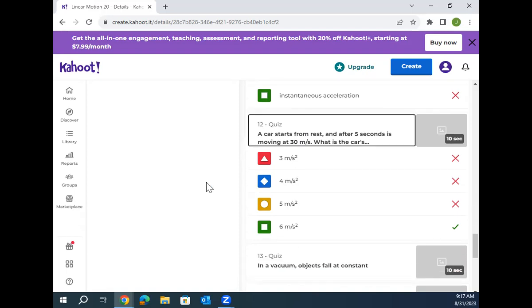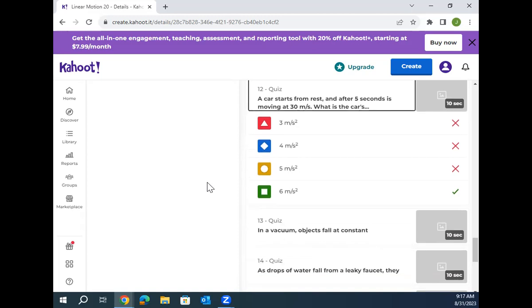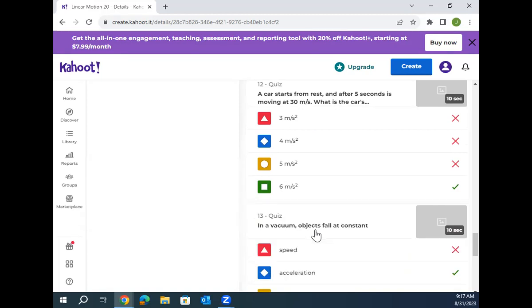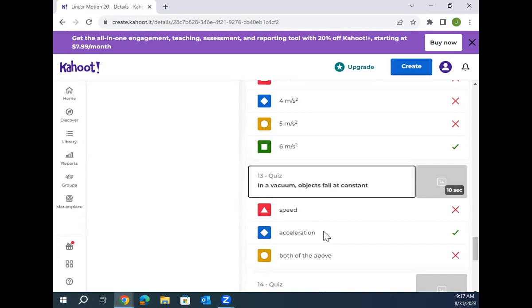All right. In a vacuum, objects fall at constant what? 10 meters per second squared. Which is a type of what? Is that a velocity or an acceleration? Acceleration, constant acceleration, right? The velocity is changing. The velocity is just changing at a constant rate. The rate of velocity is acceleration, right?